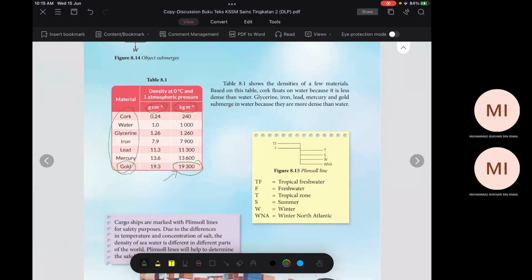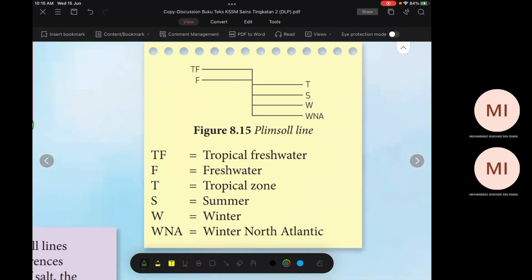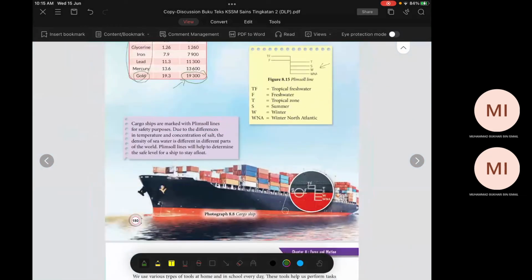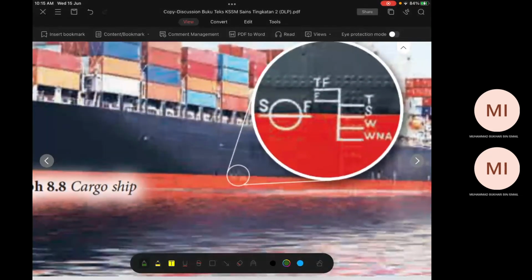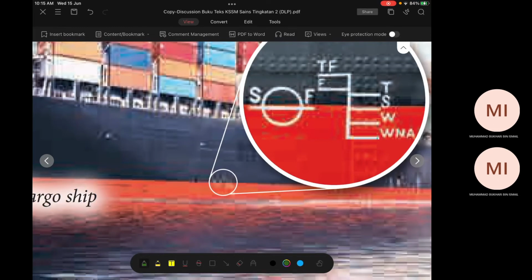Okay, now, what's this? Plimsoll line. Where do you find this? On a ship. On the ship, it is at the side. Here. On the ship, they made a table. This is the Plimsoll line. What is the Plimsoll line for?